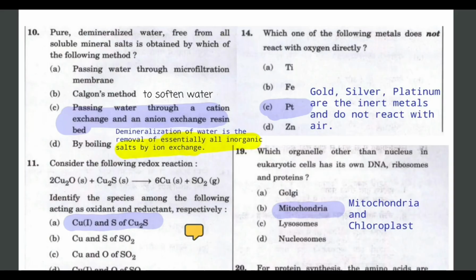And for value addition, there is a term called Calgon's method. It is used to soften the water. You have heard about hard water and soft water. So Calgon's method is used to soften the water. As far as option A is concerned, passing water through a microfiltration membrane is used for the purification of water only, and by boiling you can kill microorganisms only, you cannot get demineralized water. Demineralization of water is the removal of essentially all inorganic salts by ion exchange. So C would be the correct answer.